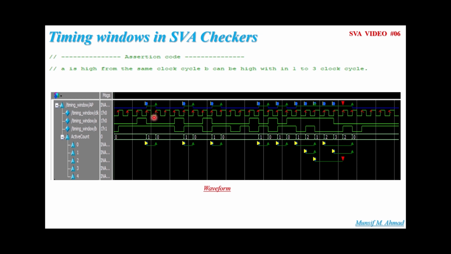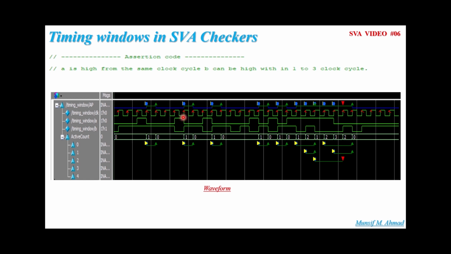Okay, as you can see over here, in the next 1 to 3 clock cycles, at this clock cycle, you'll find the value of B is high. Hence, you'll find the green triangle. It means the assertion is passing.